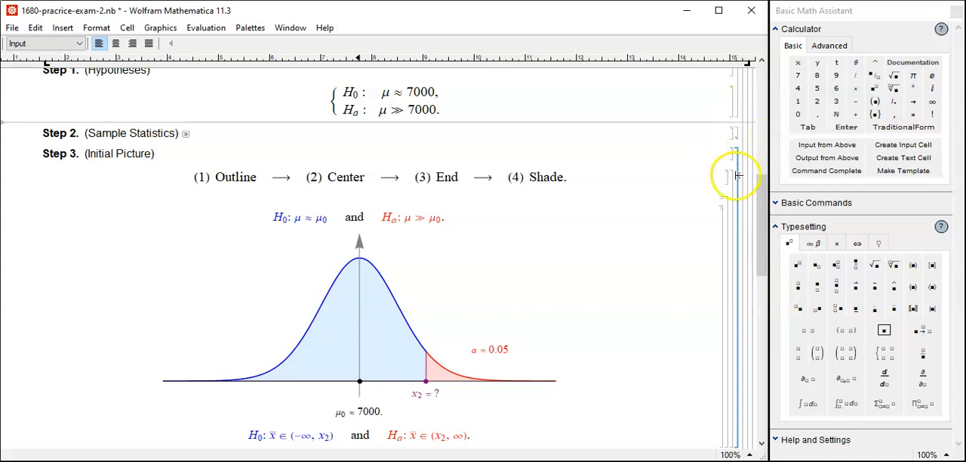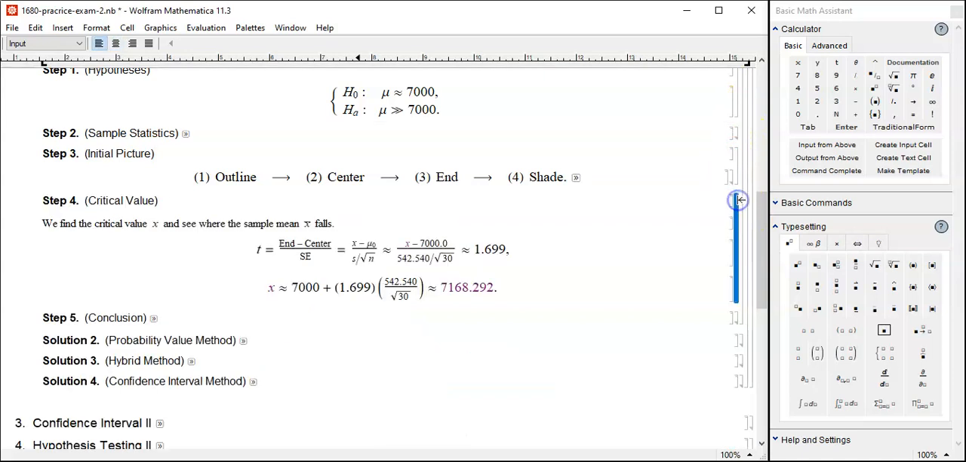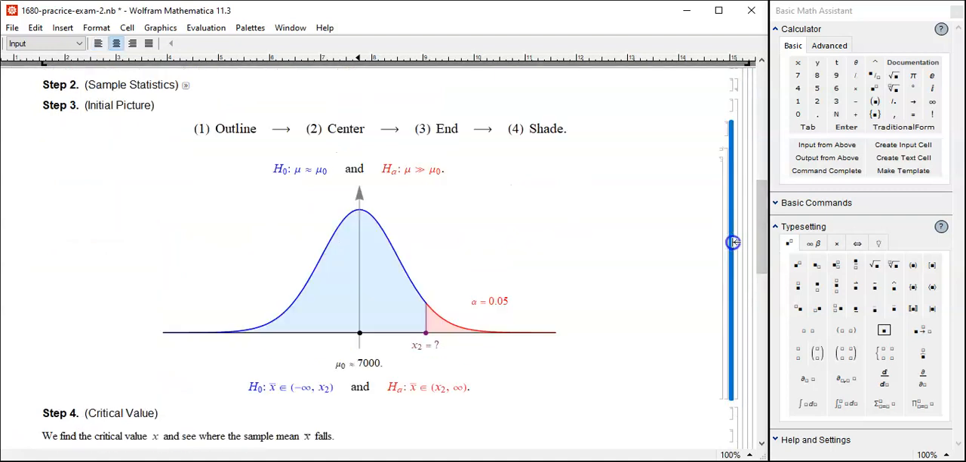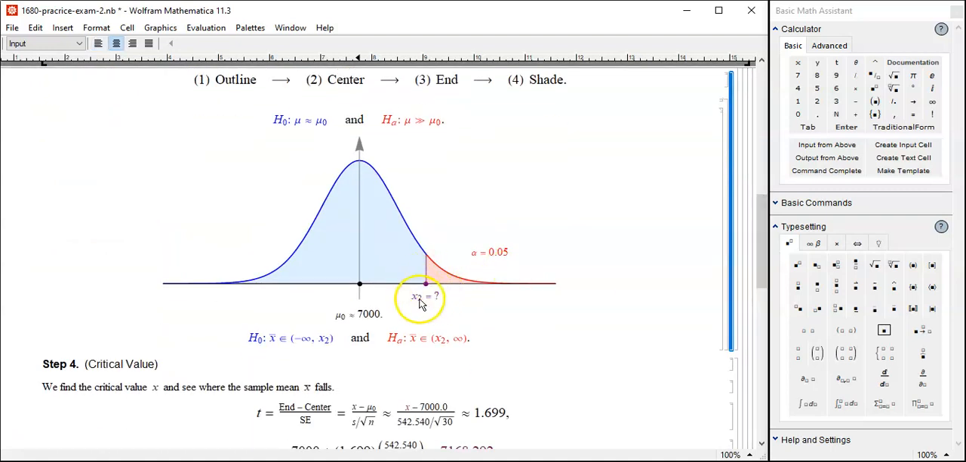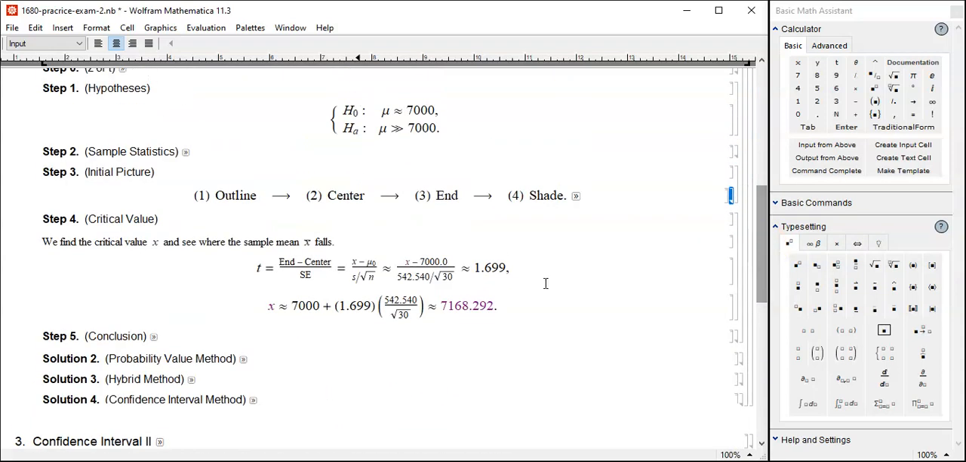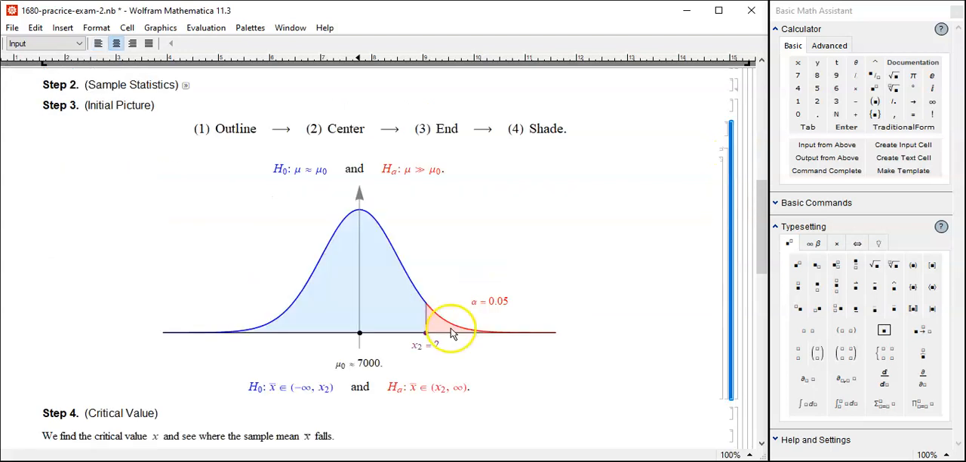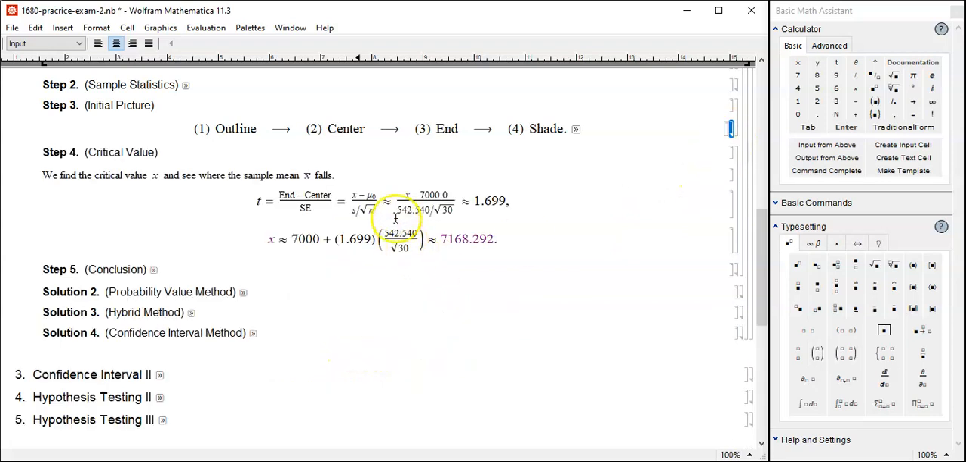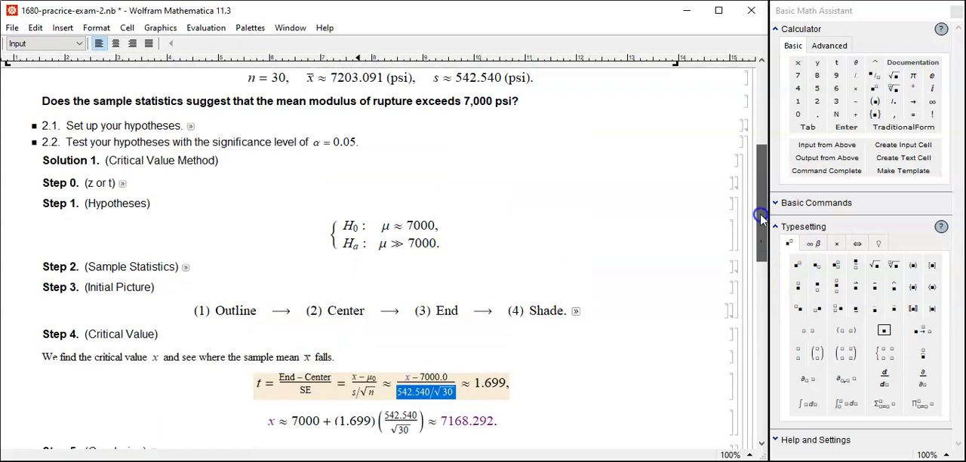Okay, all right. Let's go to the next step. Let's do some computation here and find out the critical value. Maybe I want the picture again. I want this critical value, the X value here. That's what you're looking for. And let's calculate it out. End minus center over SE, our bread and butter. End minus center. End is X, of course, and center is 7,000. So X minus 7,000. How about the standard error? Standard deviation over square root of n.